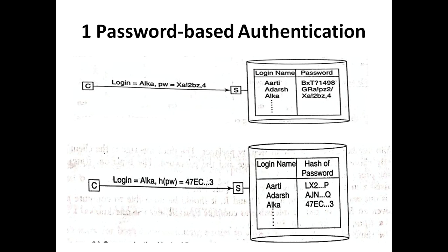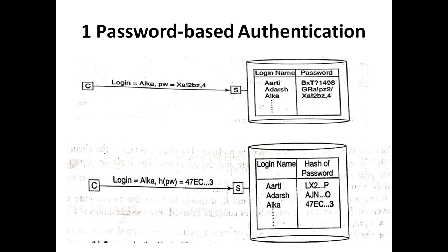First we'll see what password-based authentication is. One of the most common mechanisms to implement authentication is the password. To log in to a server, a user enters his or her login name and a password, as you can see in the first figure. The password is the secret that is known only to the user and the server. The login name identifies a user, while the user's knowledge of the corresponding password constitutes proof that he or she is the person with the given login name.